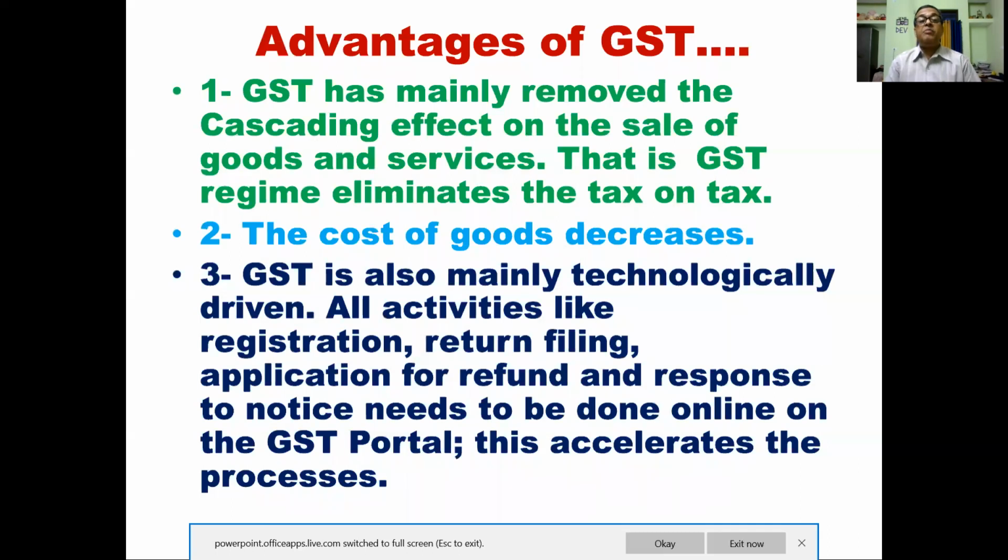GST has mainly removed the cascading effects on the sale of goods and services. That is, the GST regime eliminates tax on tax. The cost of goods decreases. GST is also mainly technologically driven. All activities like registration, return filing, application for refund and response to notice need to be done online on the GST portal. This accelerates the process.